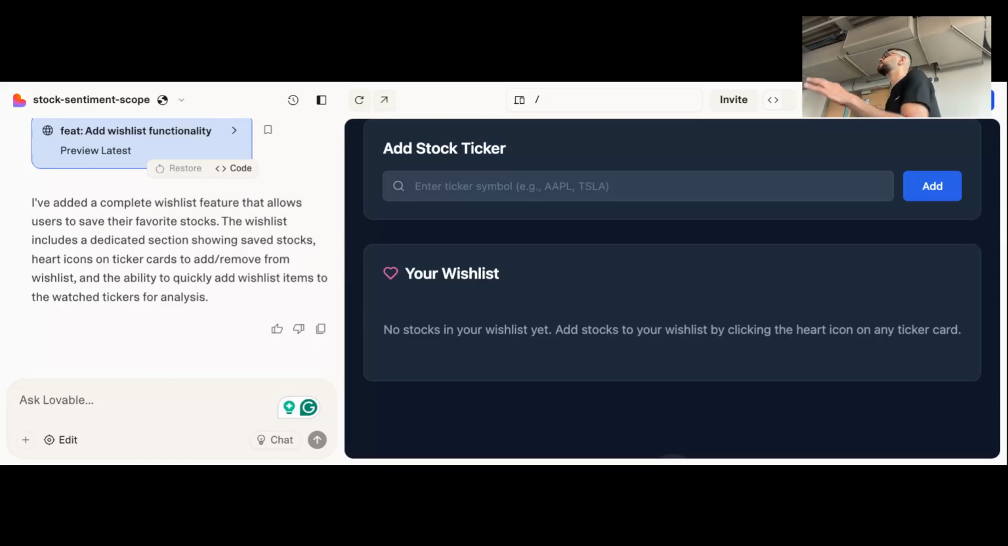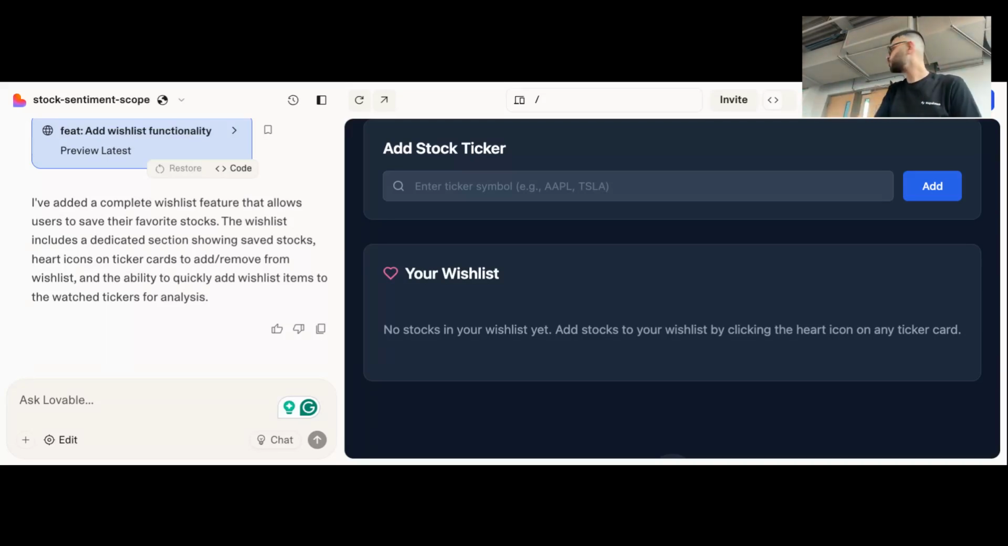Mobbin.com. What it does is they've gone through and screenshotted all of the top apps, right? So if I want to build a settings screen and I don't know what it needs to look like, I can go to Mobbin and look for a settings screen, like my account and profile page. It will show me the account and profile page across all of the popular apps.